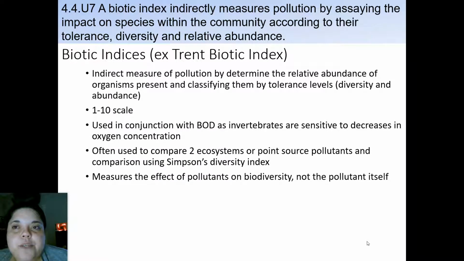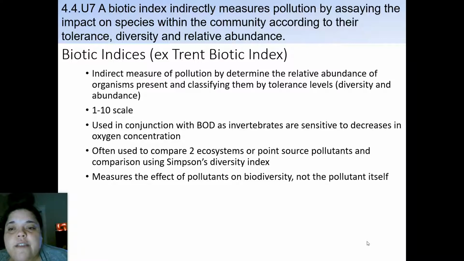Biotic indices, which we call the Trent Biotic Index, is an indirect measure of pollution by determining the relative abundance of organisms present and classifying them by their tolerance level, which is their diversity or their abundance, based on a scale of 1 to 10. It's used in conjunction with BOD, as invertebrates are sensitive to decreases in oxygen concentrations. It's often used to compare two ecosystems or two point sources of pollutants, or comparing it using the biodiversity, which means they would be using the Simpson's Diversity Index.